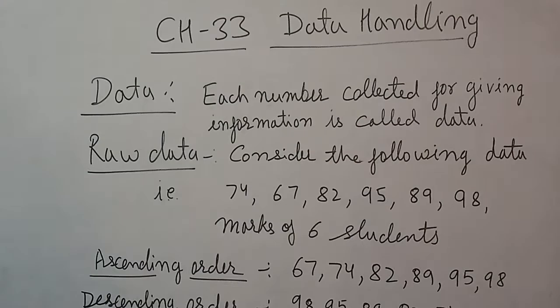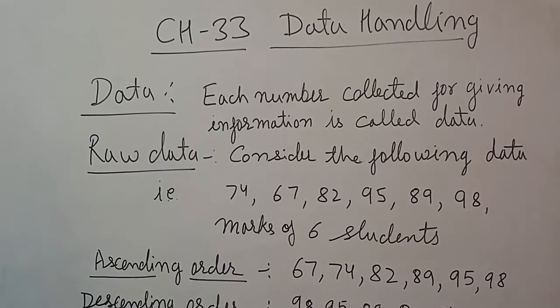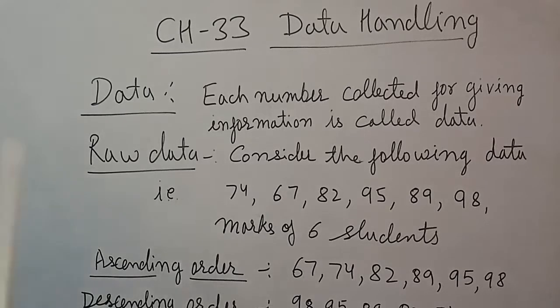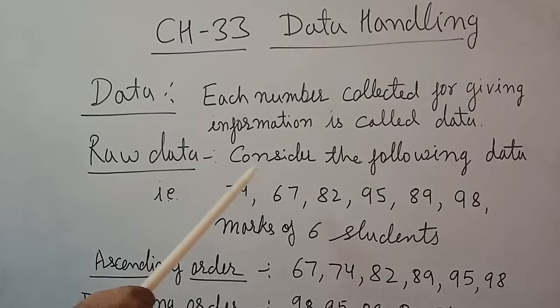Study chapter 33, data handling. What is data? Each number collected for giving information is called data. Whenever we collect some information in the form of numbers, that is known as data. Raw data is what is considered the original data.